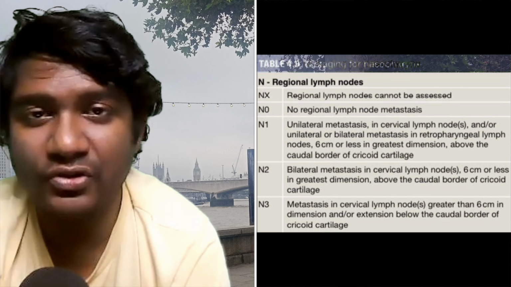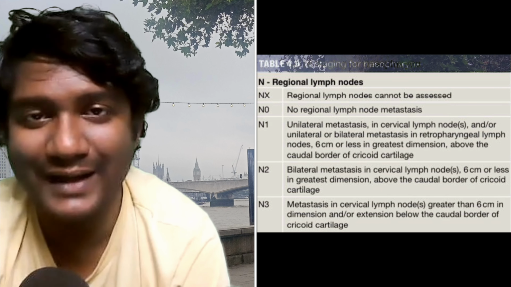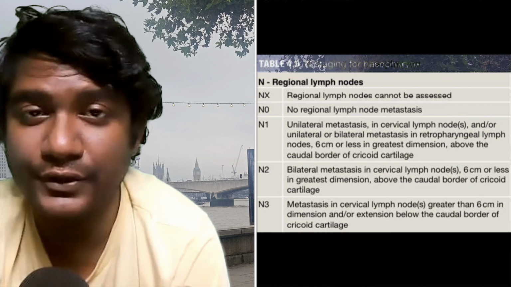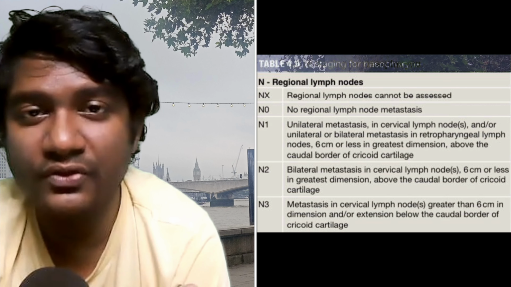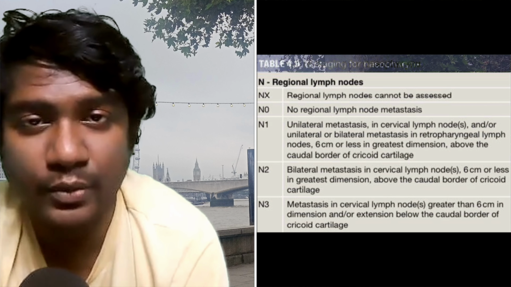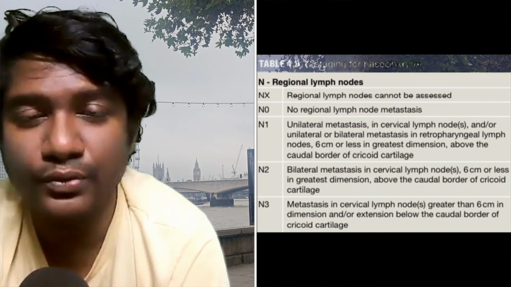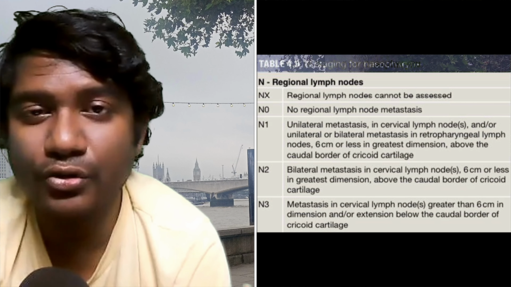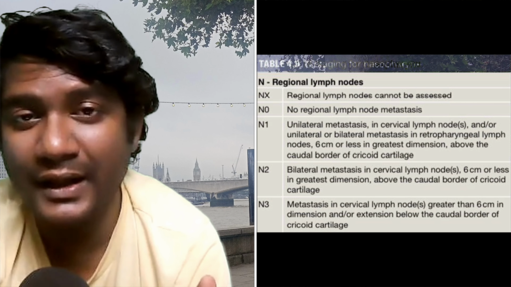So in nasopharyngeal carcinoma, an additional anatomical landmark has to be remembered, which is the caudal border of cricoid cartilage. Caudal border means lower border of cricoid cartilage. The classification could have said lower border of cricoid cartilage, but they don't want to make it too simple for you. It already is very simple. Just remember caudal border of cricoid cartilage.